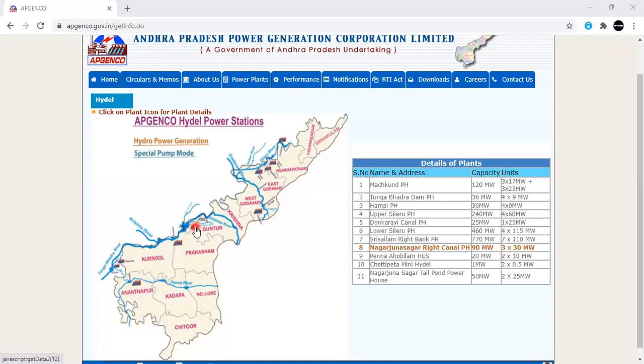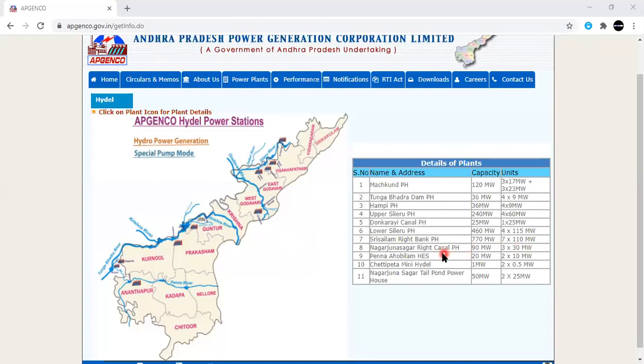So already I told you that when you are considering Nagarjuna Sagar and Srisailam, we have 2 canals. One canal comes under AP and one more canal comes under Telangana, for both Nagarjuna Sagar and Srisailam. And this is nothing but Srisailam. Srisailam has totally 7 units, and each unit rating is 110 megawatts. So totally we have 770 megawatts.